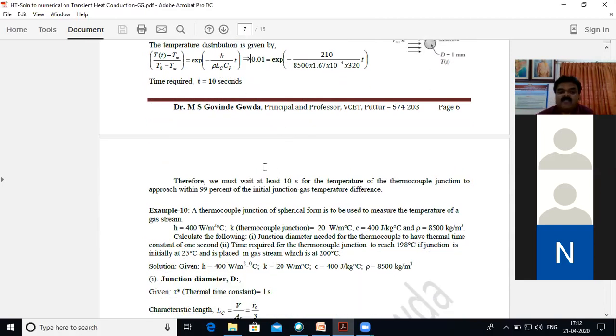So what does it mean actually? Therefore we must wait at least 10 seconds for the temperature of the thermocouple junction to reach or approach within 99% of the initial junction temperature difference. So if you wait 10 seconds, then 99% of the initial temperature difference is going to be reached. That means 99% means remaining is 1%. So therefore T of t minus T infinity divided by Ti minus T infinity will be equal to 1%, that is 1 by 100. So that is how we have calculated.